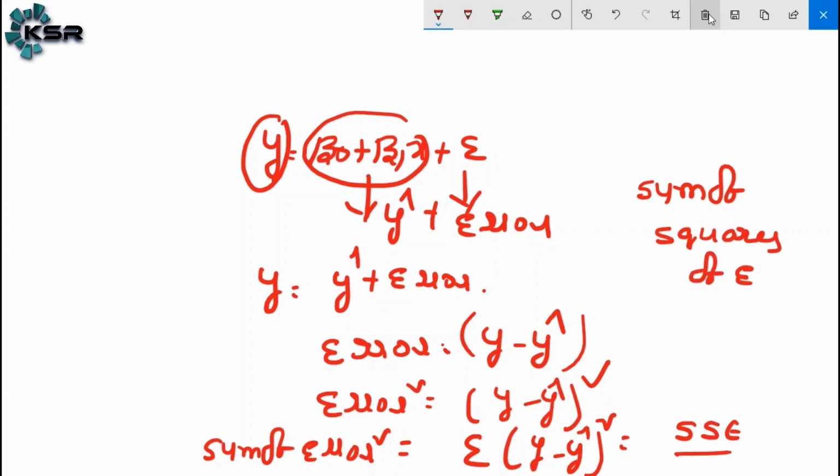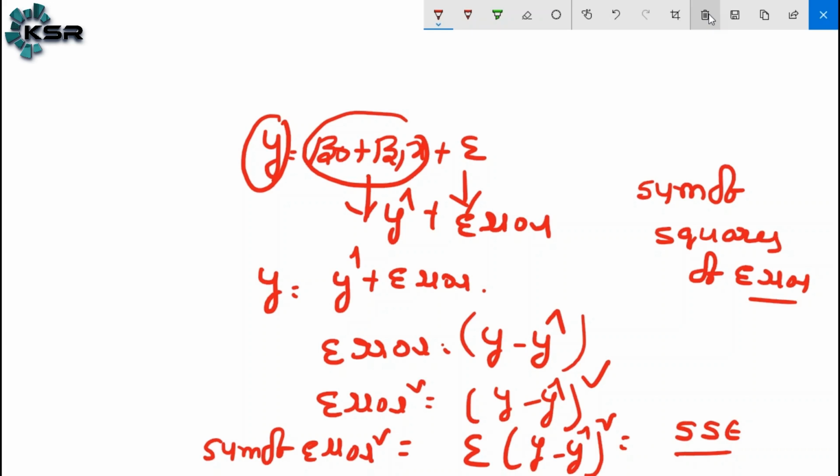Is everyone clear? How do we get the SSE? First, error is equal to y minus y hat. As we mentioned, error should always be positive, should not be negative. So error square is equal to y minus y hat whole square. Sum of error square is equal to the summation of y minus y hat square. That is nothing but SSE. SSE is nothing but the sum of squares of error.